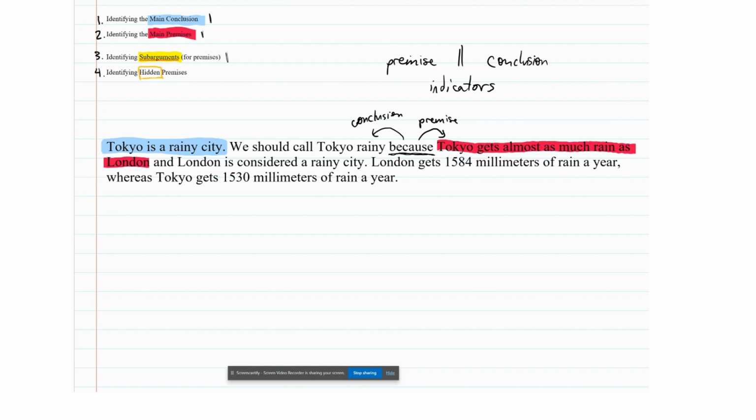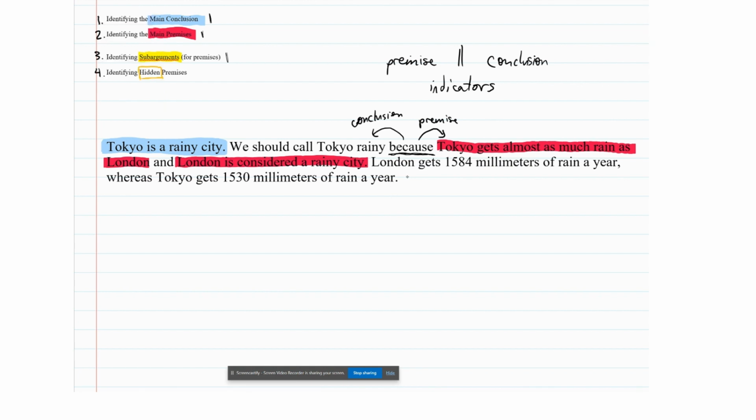That's an indicator for a logical conjunction. And so that doesn't really show up in a premise, right? So that means that what comes after because is actually two premises. It's one, the premise that Tokyo gets almost as much rain as London, and two, the premise that London is considered rainy. Now, we have two premises and we have a conclusion.